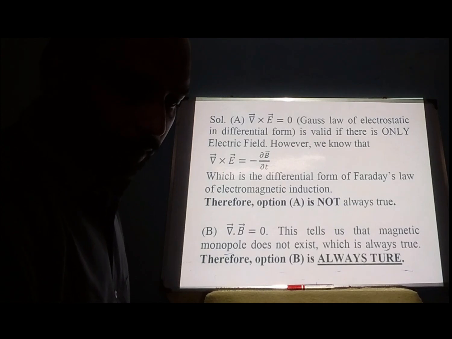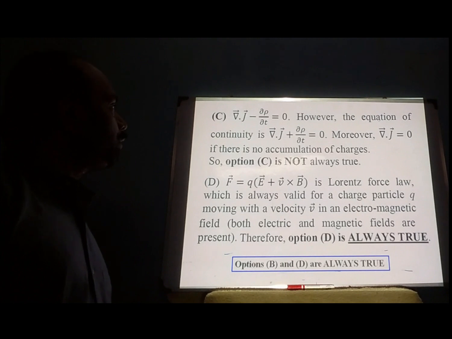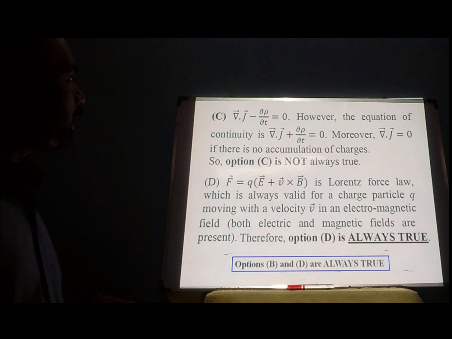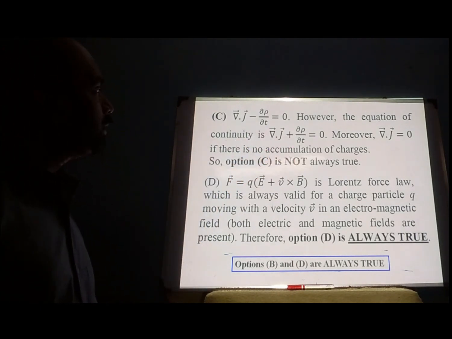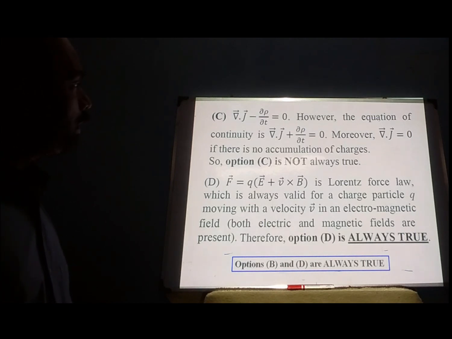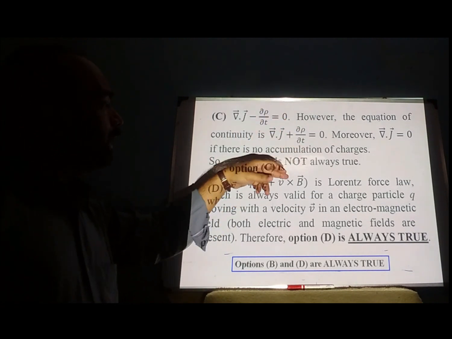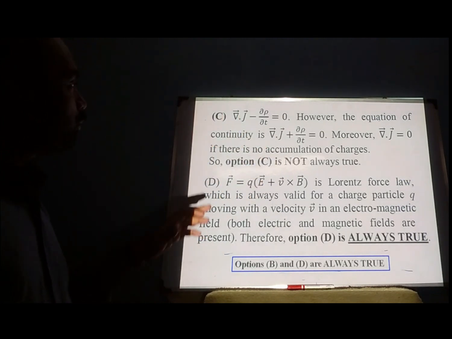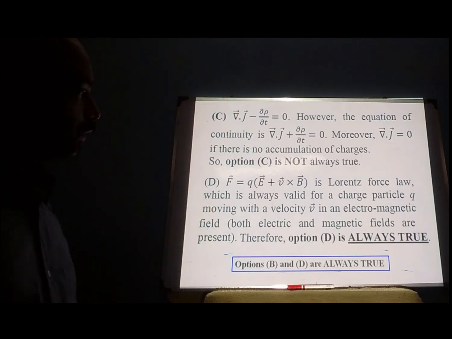Next option, option C, del dot J minus del rho by del t is equal to 0. This looks like the continuity equation, but in the continuity equation we know it is plus: del dot J plus del rho by del t is equal to 0. Moreover, we also know that if there is no accumulation of charge, del rho by del t is 0, therefore del dot J is equal to 0. So this option C is not always true.